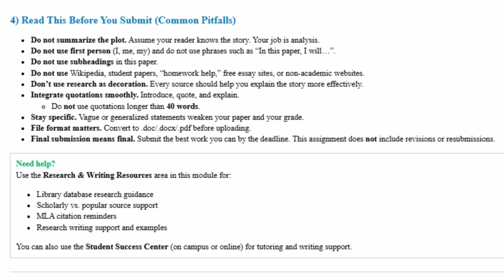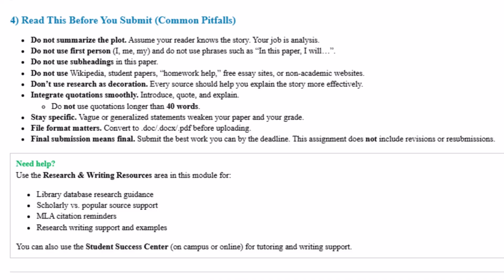And remember that final submission means final. Submit your very best work. We do not do revisions and resubmissions in this class. So what you do needs to be your absolute best, because these essays are the largest portion of your grade.